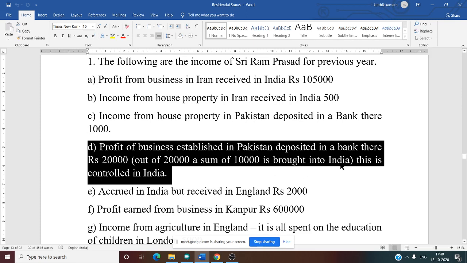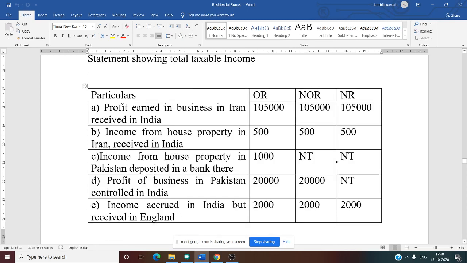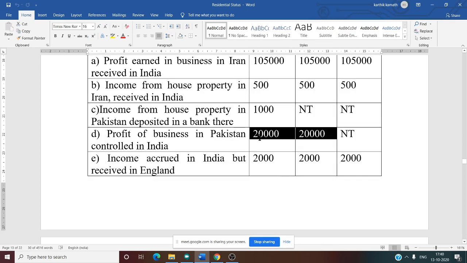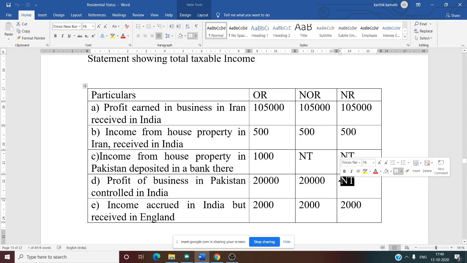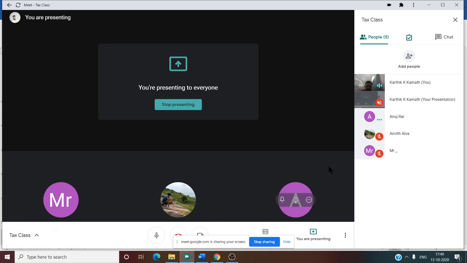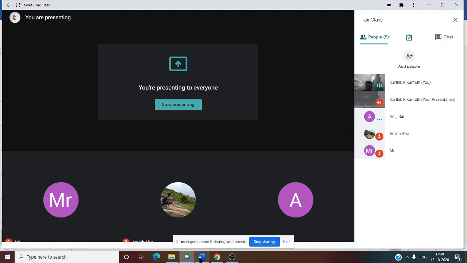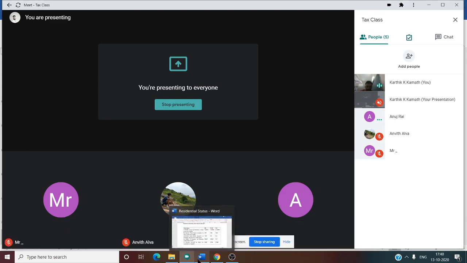That is why for the fourth one, controlled from India, only the first two, 20,000 and 20,000, and NR is not taxable. This question I have taken from the textbook. In the textbook they have done it like that. They have taken 20,000 and there is no adjustment for 10,000. So what do you feel, Anvit?